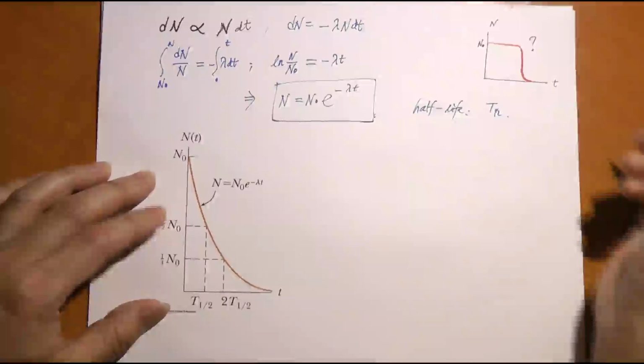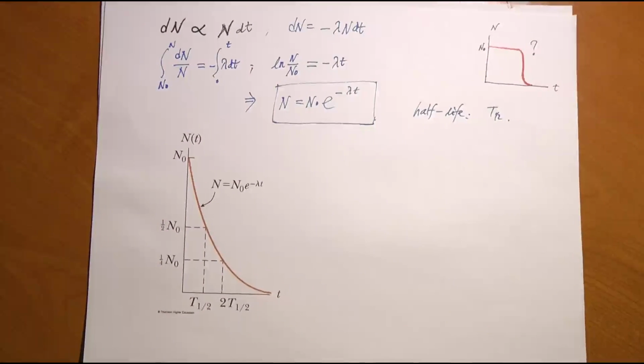T1 half. What's T1 half? Suppose you start, like the example that I gave, with 1 billion active radioactive nuclides. After a minute, half of them died. So the time it takes for half of the sample to decay is 1 minute. That 1 minute is called half-life.